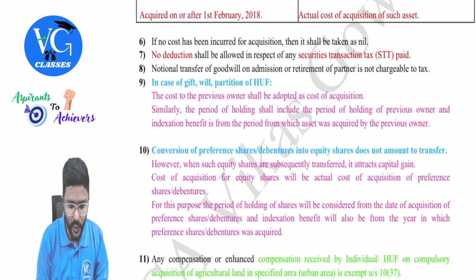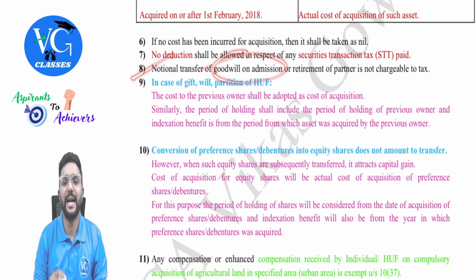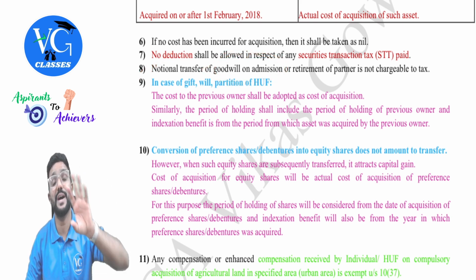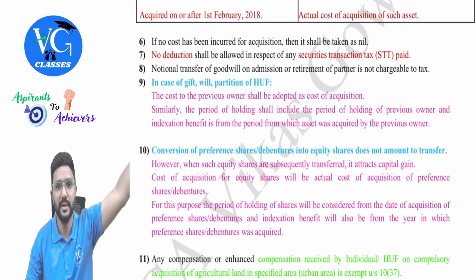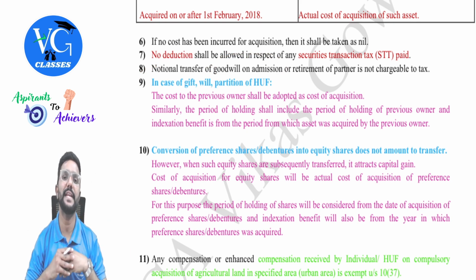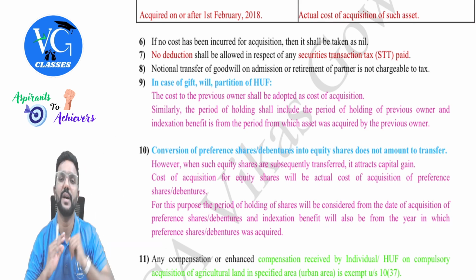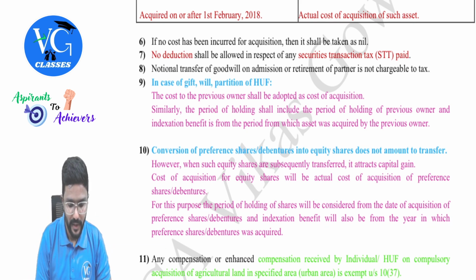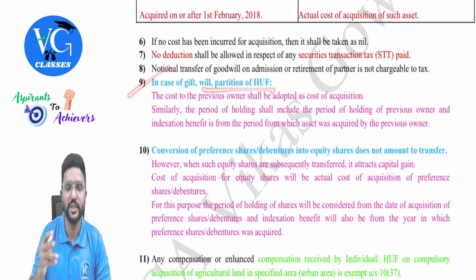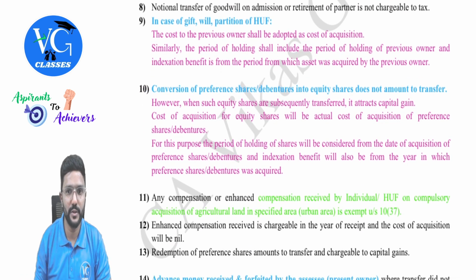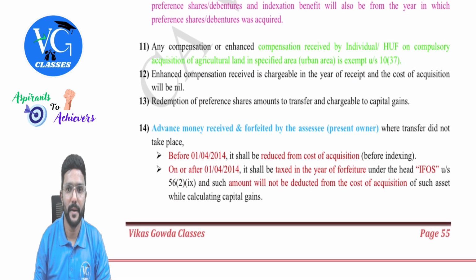Okay. Next, notional transfer of goodwill on the admission or retirement of a partner, which you would have done for accounting purposes and all. Is it a transfer? No. For income tax purposes, we don't treat it as a transfer, guys, because that is just a book adjustment. Okay. And in case of gift, will, partition and HUF, we have discussed all this, guys. This I have already explained through charts. Then, okay, 11th.